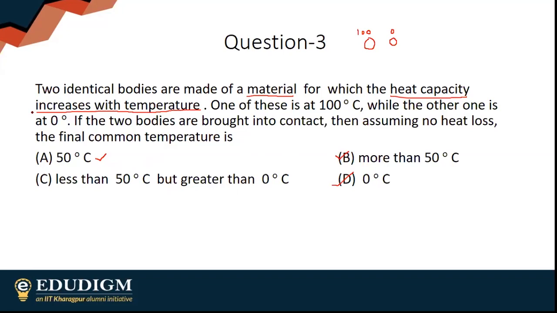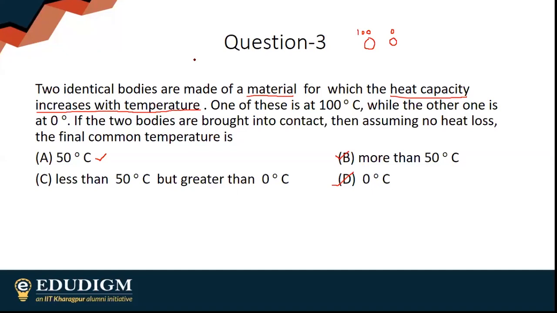Simple conduction observation. Obviously, when two bodies are brought together, there is conduction, and after conduction the two bodies reach a common temperature. Tamanna says the option is 50 degrees Celsius.